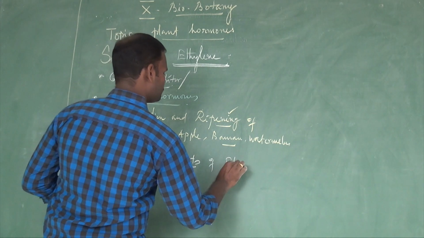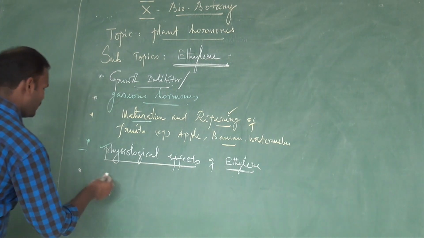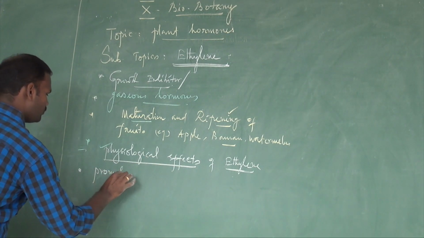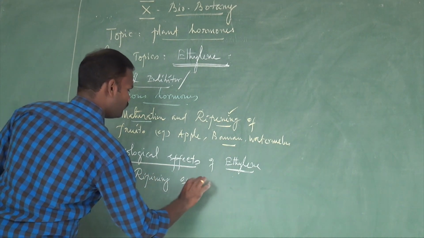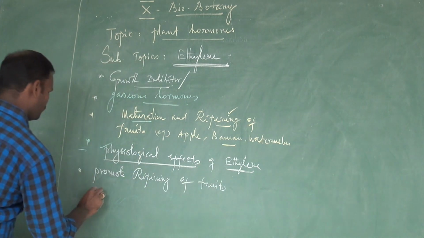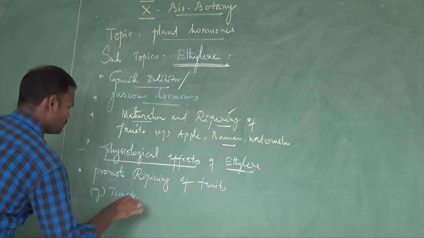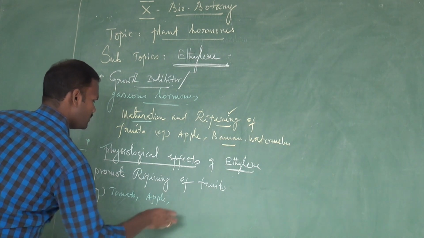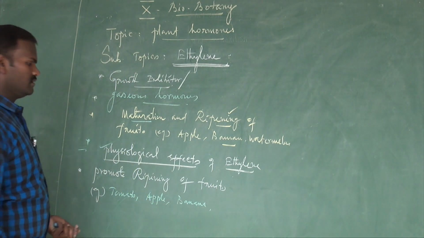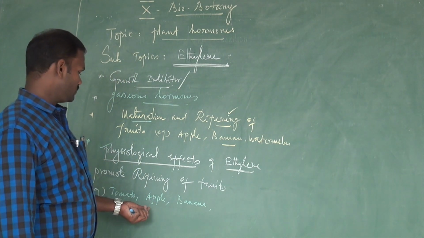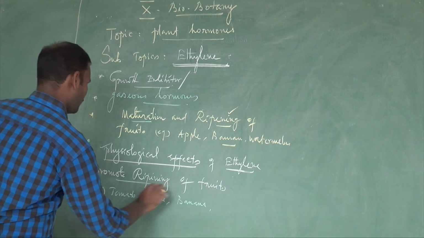Effect of ethylene. The first one is, ethylene promotes ripening of fruit. For example, tomato, apple, banana. So these are certain examples of fruits which are responsible for ripening due to the presence of this ethylene hormone. So they are called fruit ripening hormones.